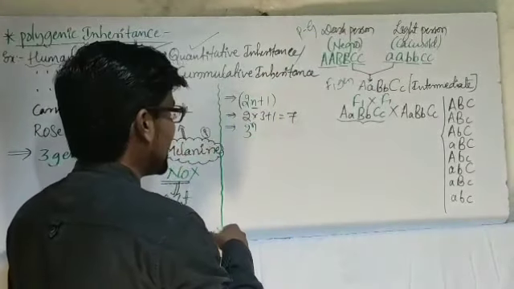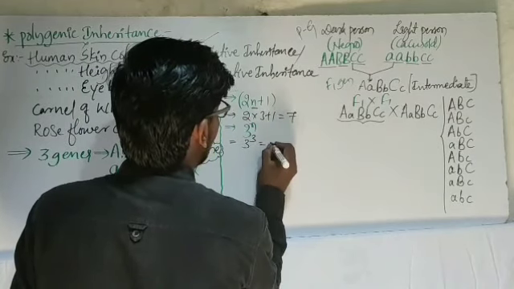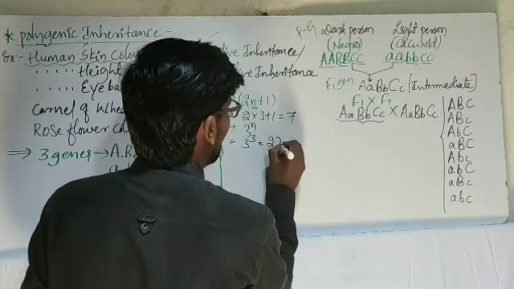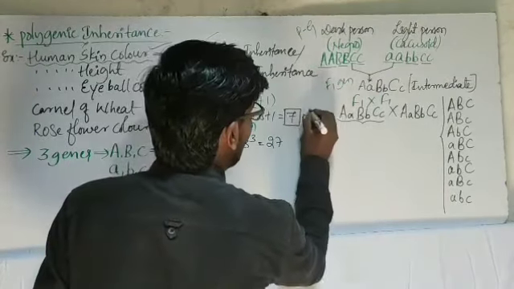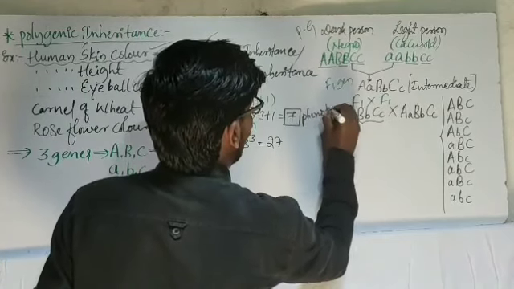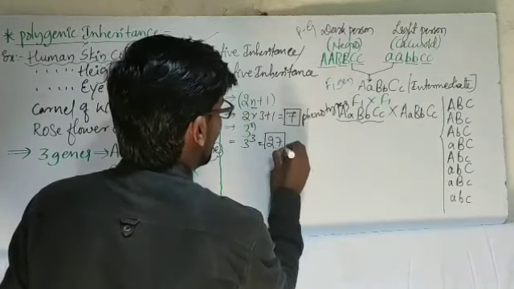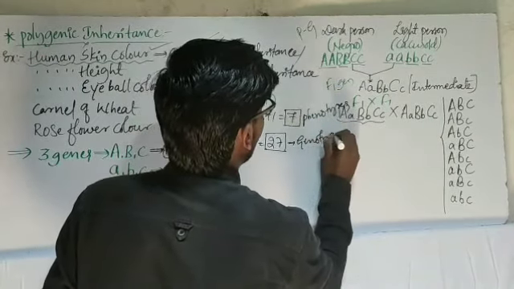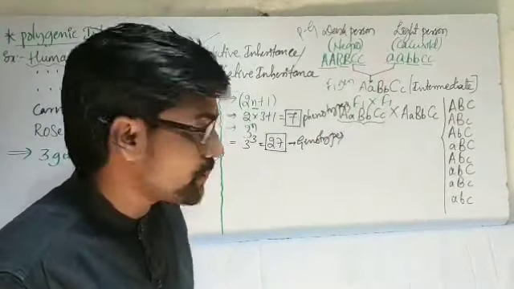That means 3 raised to 3, the cube, which becomes 27. Here 7 types of phenotypes we can get. Total phenotypes are 7, and the total possible genotypes are 27.